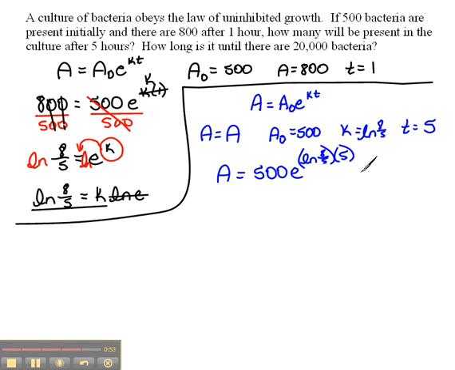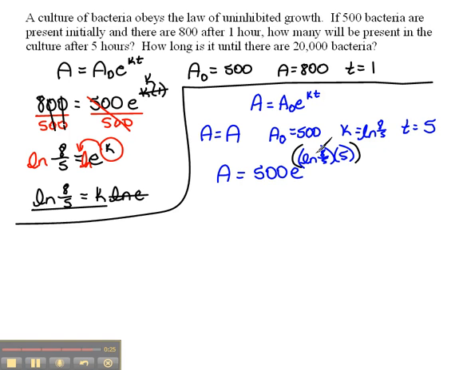Now this can be done on your calculator, but remember you have to be very careful about your order of operations. This entire exponent needs to be put in parentheses to make sure that you're doing the entire thing. So on your calculator, type in 500 e raised to the, if you hit the e to the x button, it's going to automatically put in a parenthesis. If not, if you just do e and then up caret, you'll have to put a parenthesis.